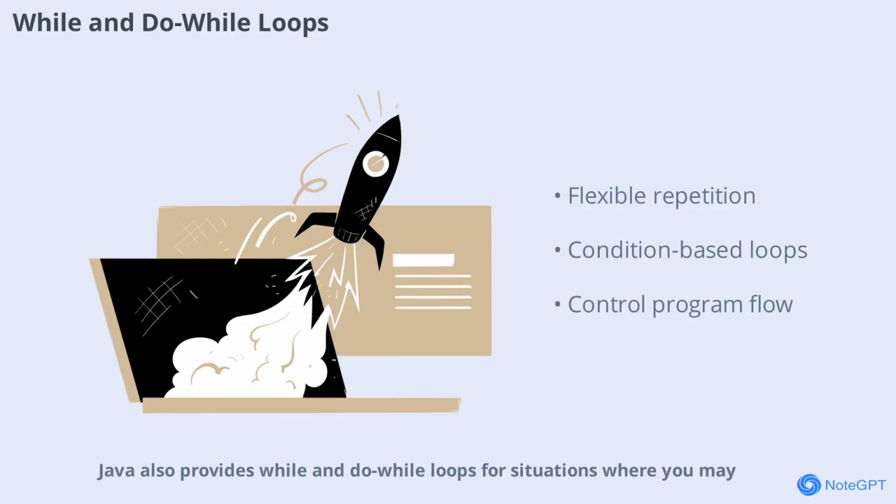Java also provides while and do-while loops for situations where you may not know in advance how many times you need to repeat an action. These loops check a condition before or after each iteration, giving you more control over your program's flow.